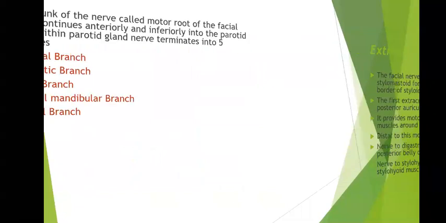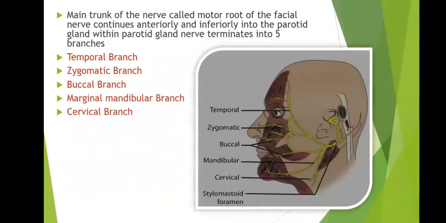The main trunk of the nerve, called the motor root of the facial nerve, continues anteriorly and inferiorly into the parotid gland. Within the parotid gland, the nerve terminates into five branches. These are the temporal, zygomatic, buccal, marginal mandibular, and the cervical.